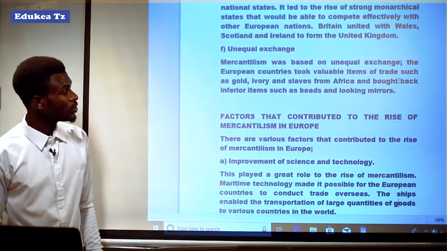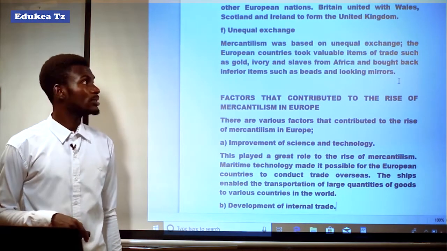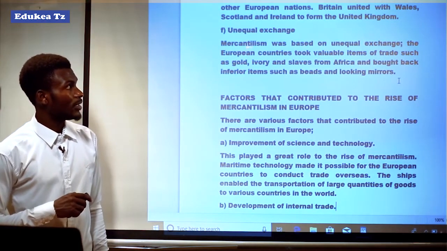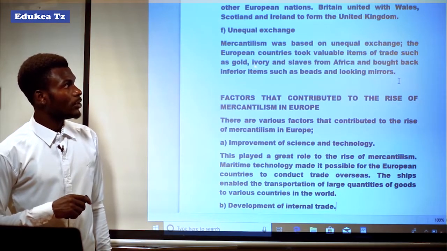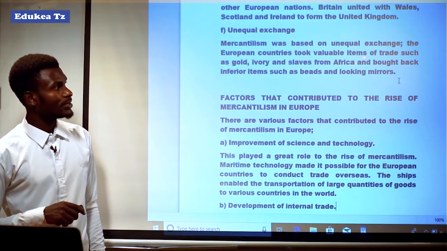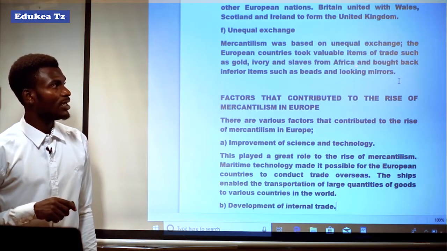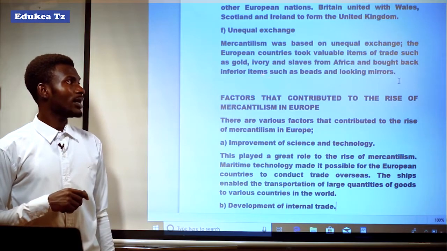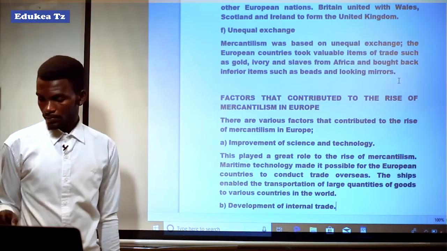And the last characteristic of mercantilism was unequal exchange. Mercantilism was based on unequal exchange. The European countries took valuable items of trade such as gold, ivory and slaves from Africa and brought back inferior items such as beads and looking mirrors.